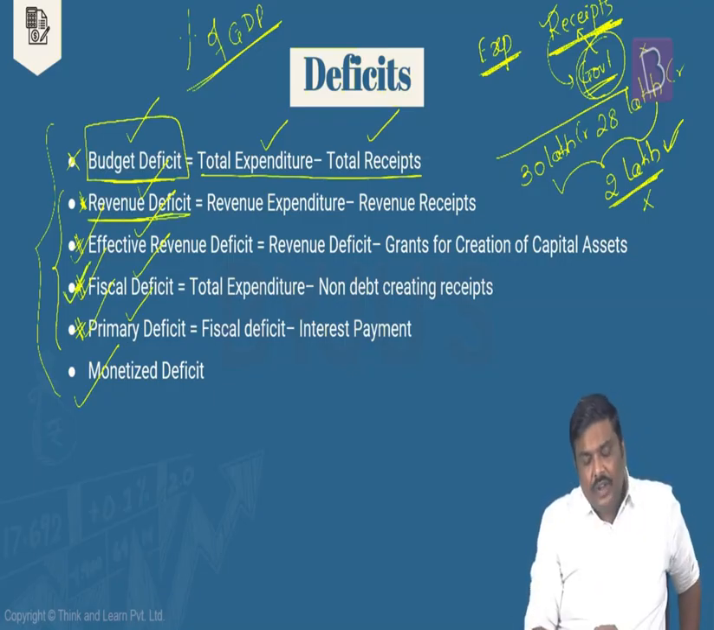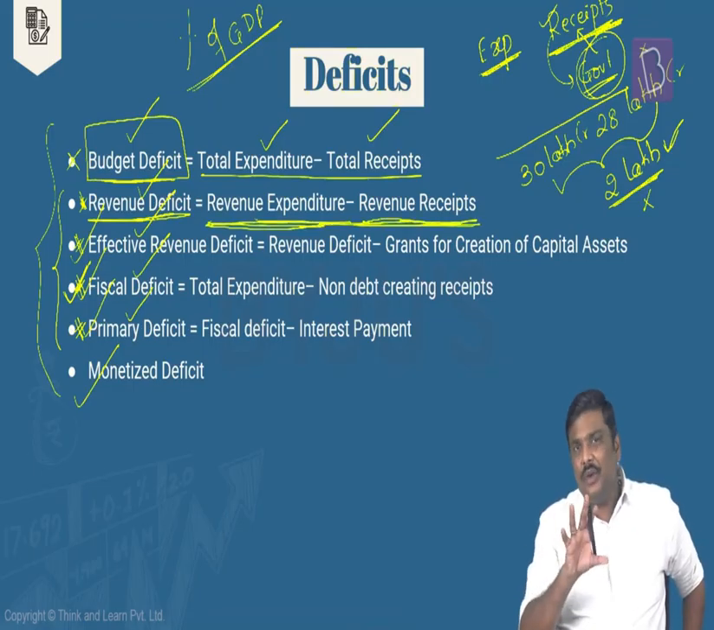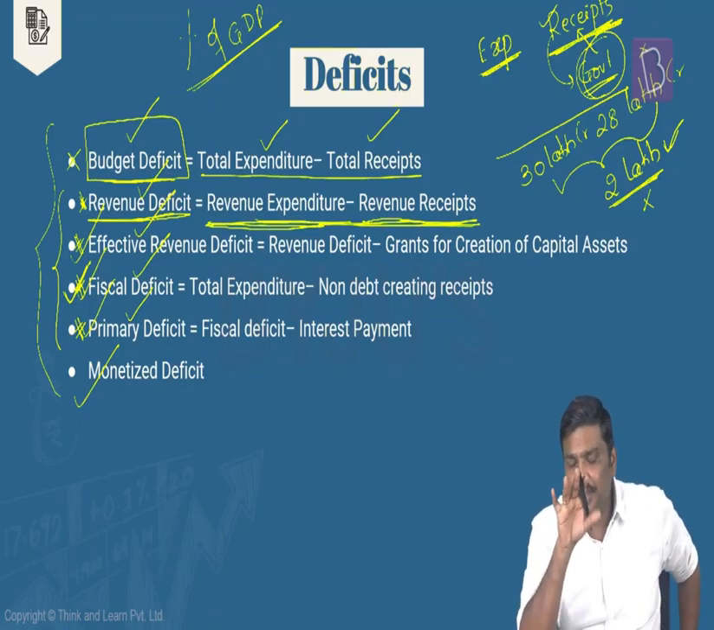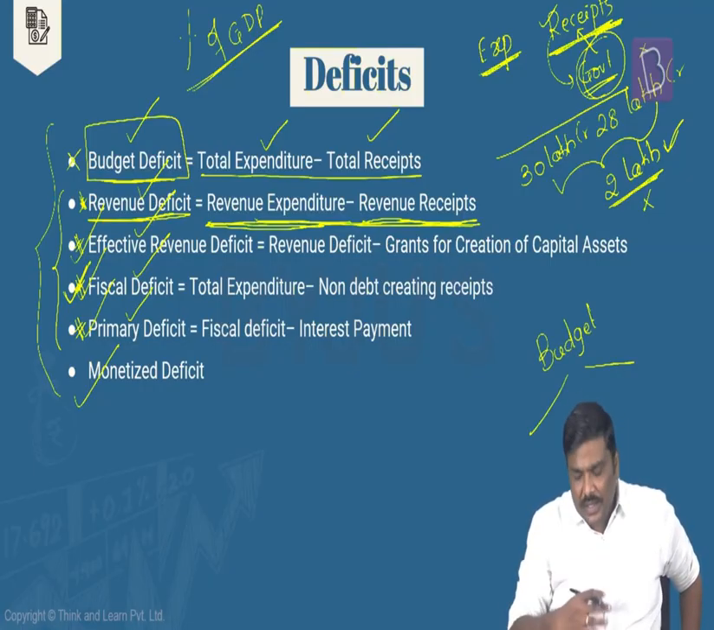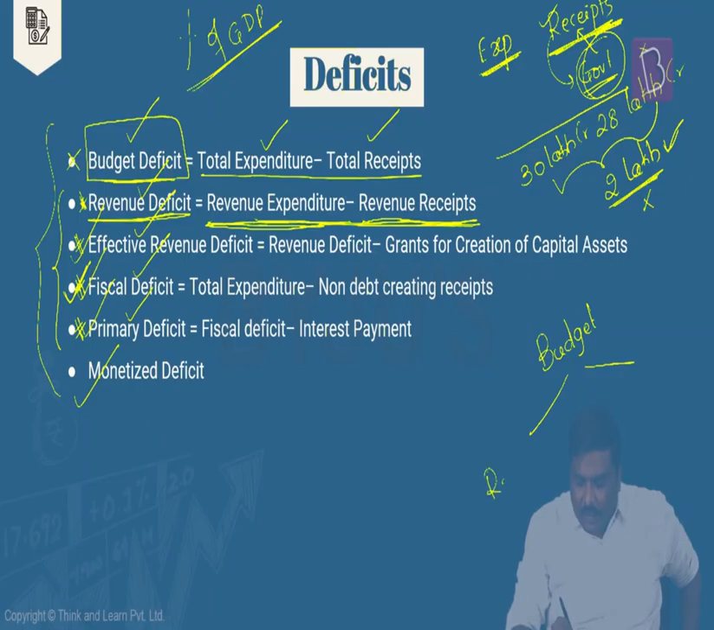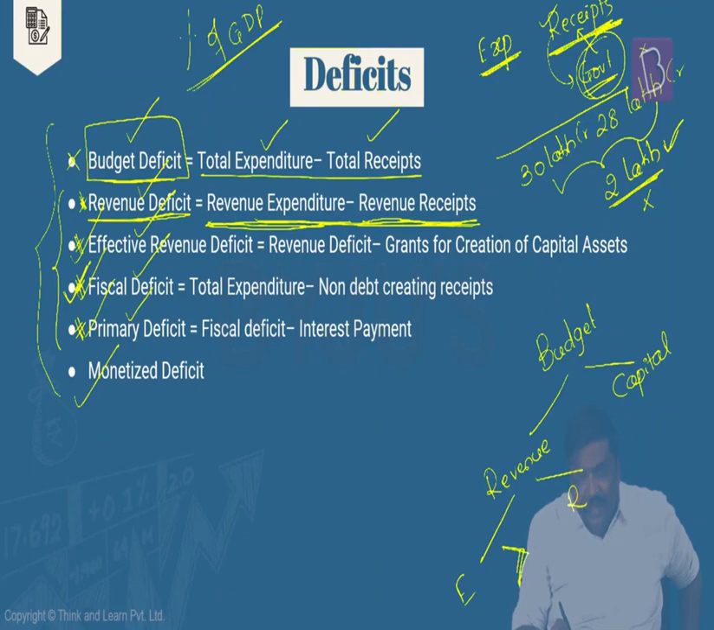Revenue deficit. Under the revenue deficit, look at the formula first. Revenue expenditure minus revenue receipts. Now, what do you mean by revenue expenditure and revenue receipts? If you remember the earlier picture, I have given you this classification. Budget accounts are divided into two parts, right? One side, I will write revenue and the other side, capital. Under revenue, I would have written revenue expenditure and revenue receipts. And the revenue deficit will arise when the expenditure side is higher than the revenue receipts, that is under the revenue account or revenue head.